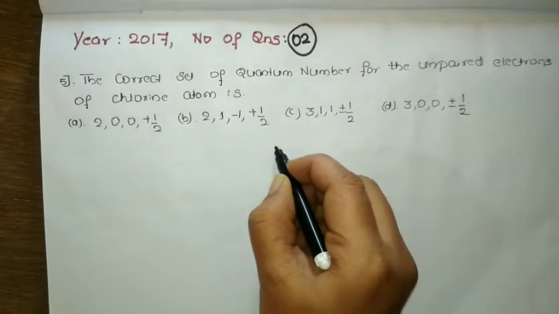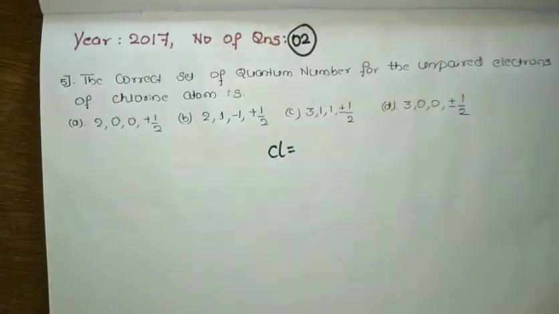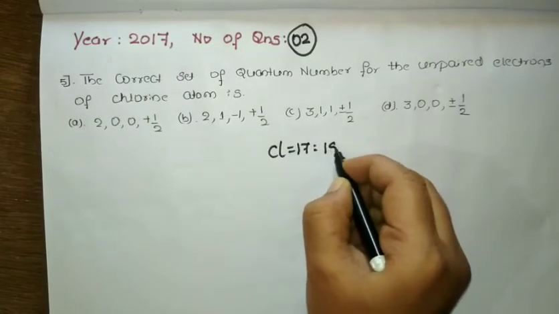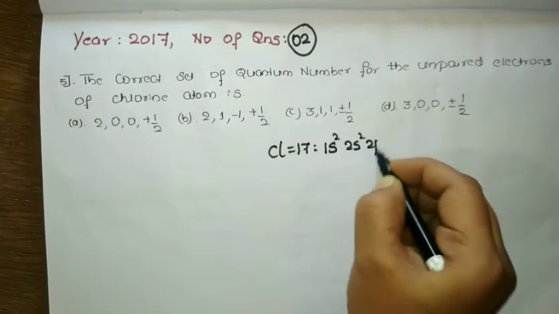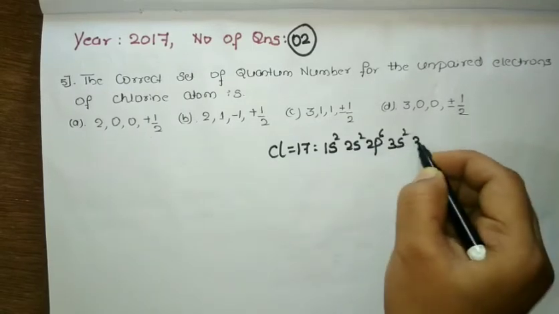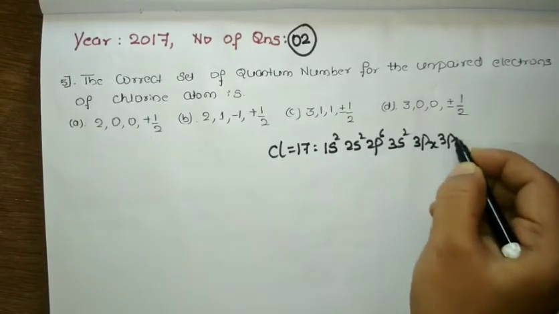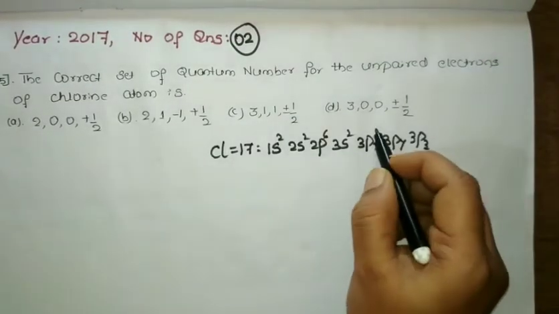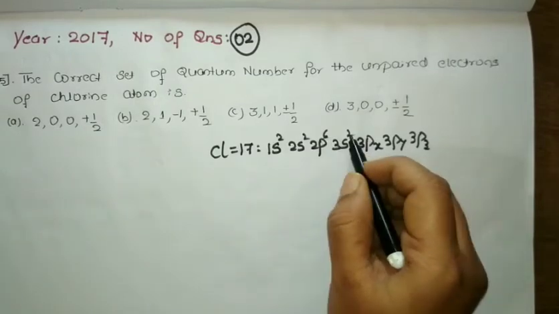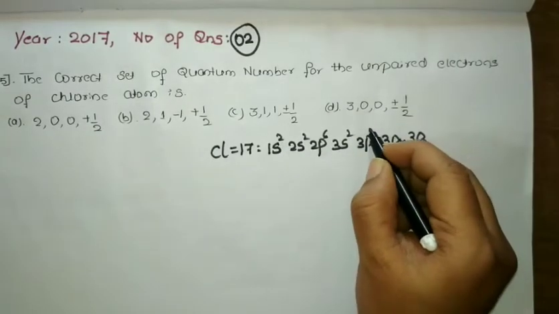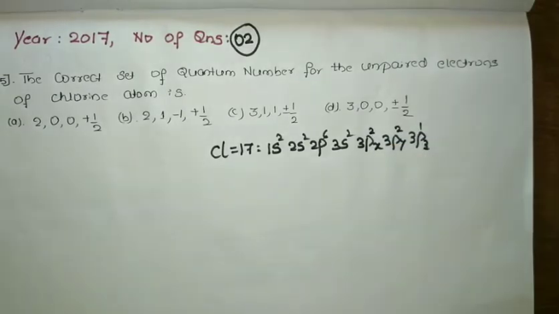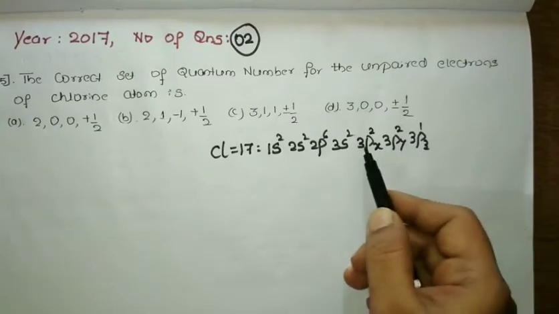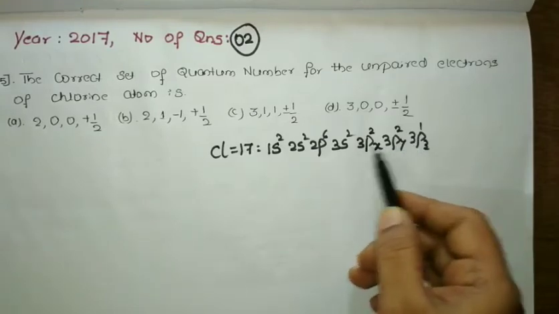So for chlorine, what is the atomic number? We have 17. Let us write the configuration: 1s2, 2s2, 2p6, 3s2, then 3px, 3py, 3pz. I am writing the suborbitals. How much is 3p? 6, like 8, 10, 12 over. So here 2, 2, 1. Agree? 3p5. Instead of writing 3p5 directly, I am substituting based on the orbitals.